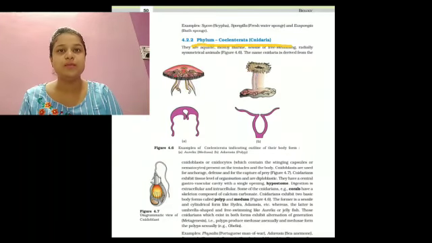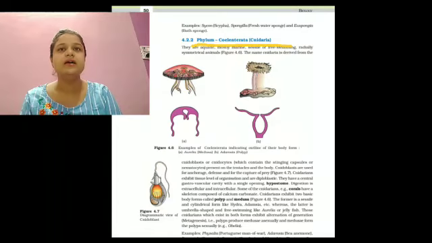They show two types of body forms, polyp and medusa. Polyp is sessile, fixed and cylindrical without gonads, for example Hydra. Medusa is free swimming, umbrella like, having gonads, for example Aurelia or jellyfish.